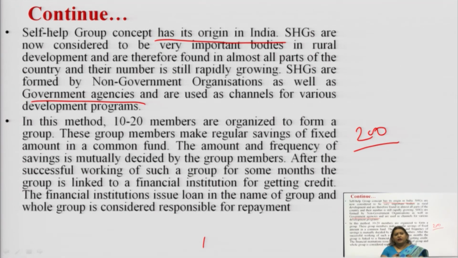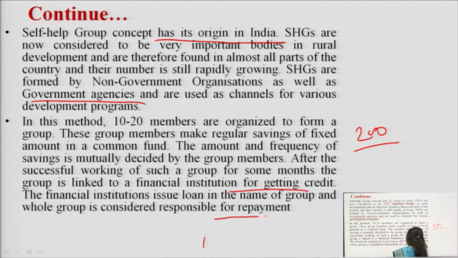After some months, say for example, they are 15 women. So, they have 3,000 rupees and they are artisans. With the 3,000 rupees, they will start certain work, and after some time they can ask for credit from the financial institution. So, these groups will be linked with the financial institutions, and in the name of the group, they will be getting that fund. The reason is the whole group will be responsible.